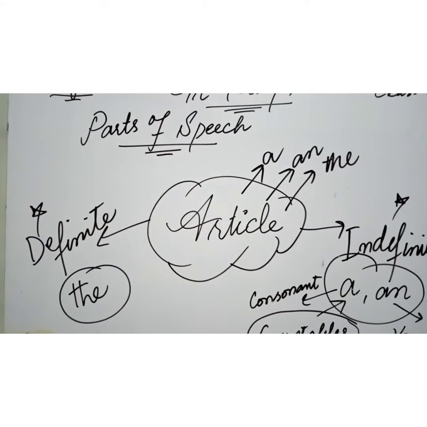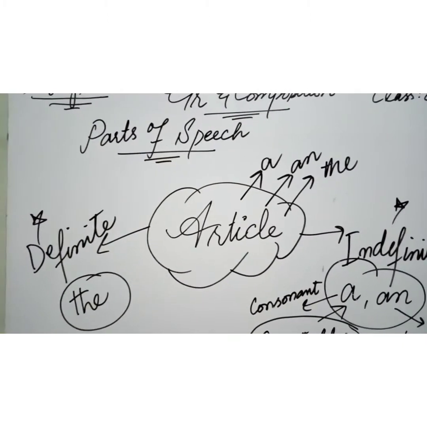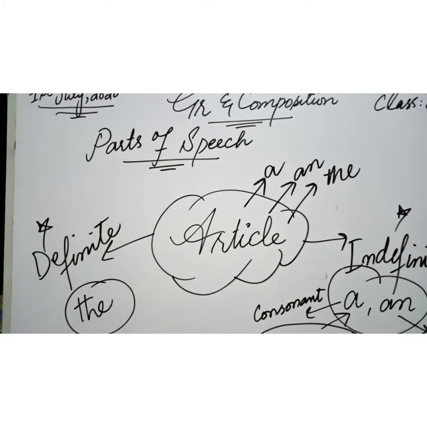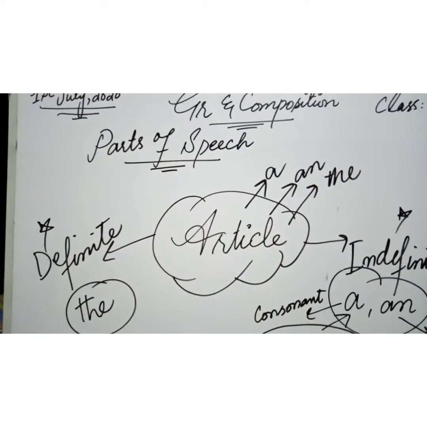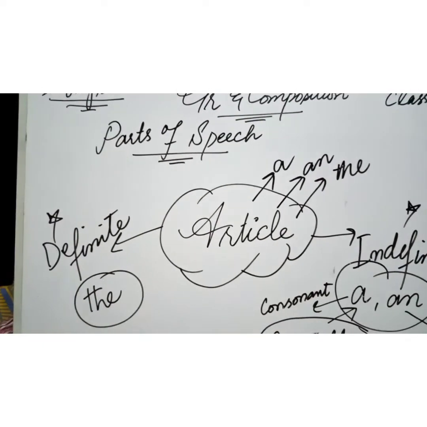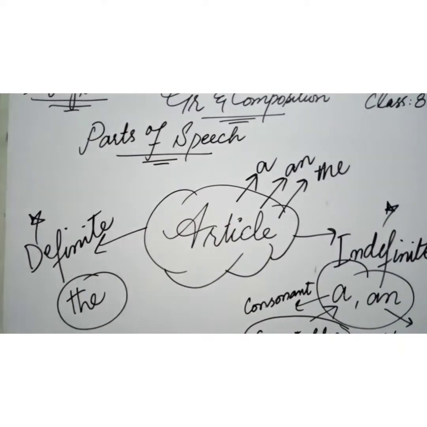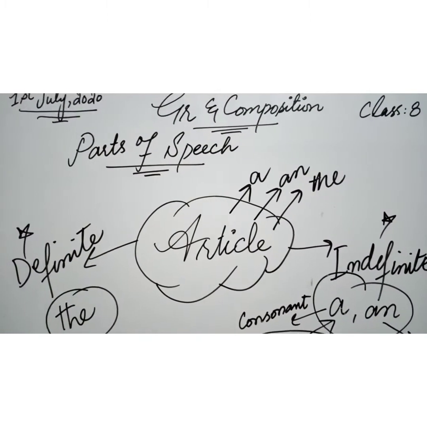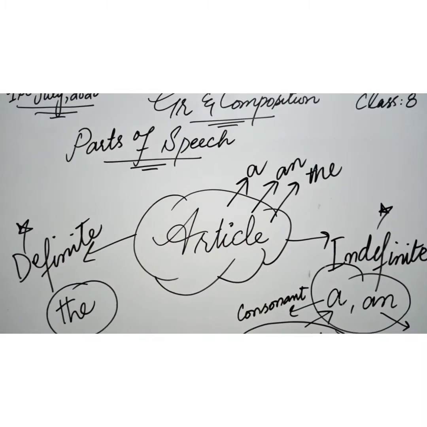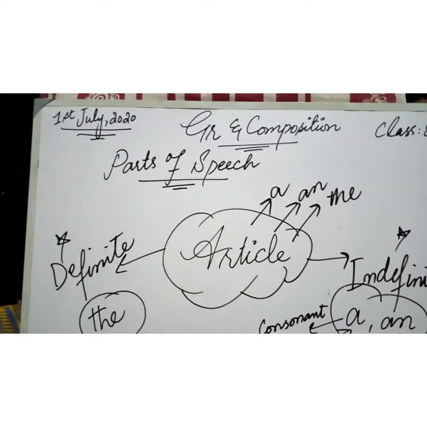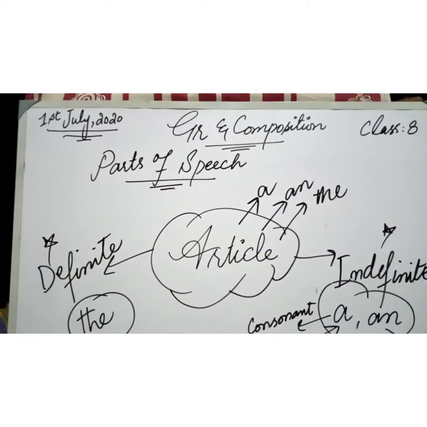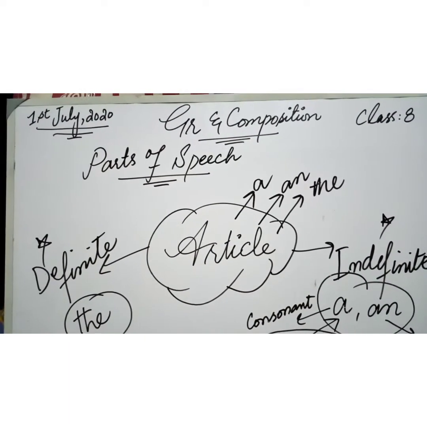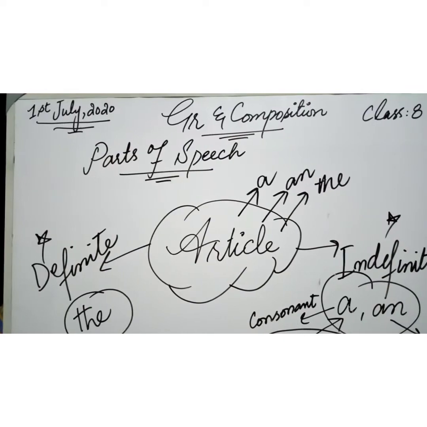Or we also use the when we want to talk about a singular noun that is representing a whole class. Like if I say the cat is faithful or the dog is a faithful animal, so cat and dog are here representing the whole class of that animal. Or if I say that the rose is a very beautiful flower, so the rose is here describing the whole class of that flower. Thirdly, if we talk about the names of rivers, seas, oceans, groups of islands, and mountain ranges, then we also use the before them.